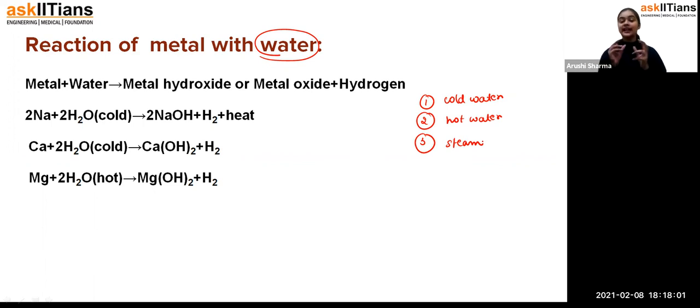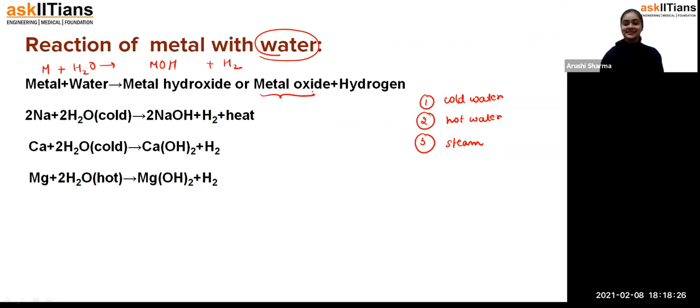And students, for this we have a chemical reactivity series of metals as well. So don't worry, we will see that also. First of all, how does a metal react with water? When a metal M reacts with water, it forms metal hydroxide, that is MOH, along with hydrogen gas. Some of them produce metal oxide. I'll give you the example.